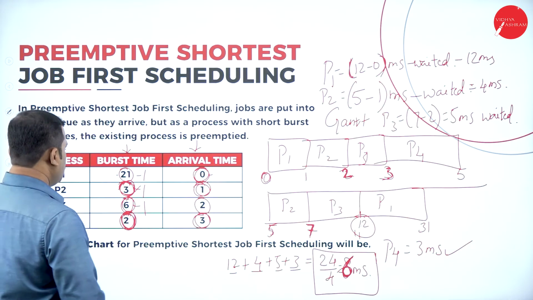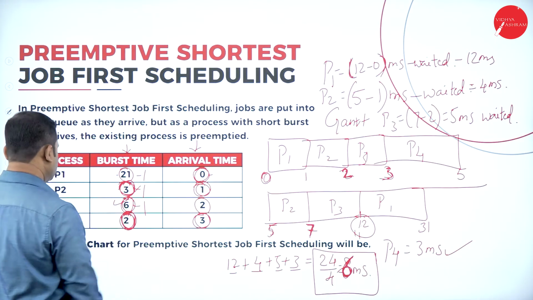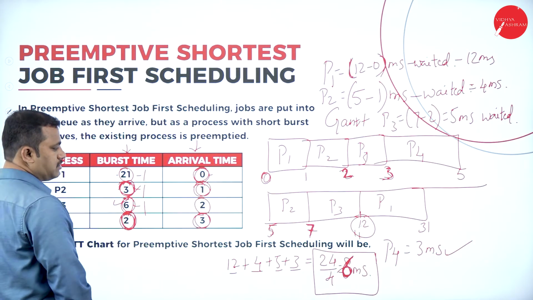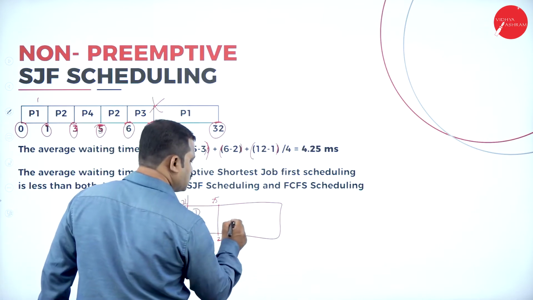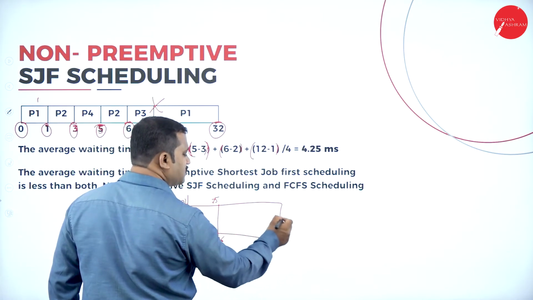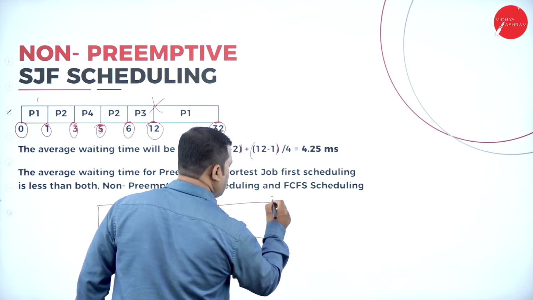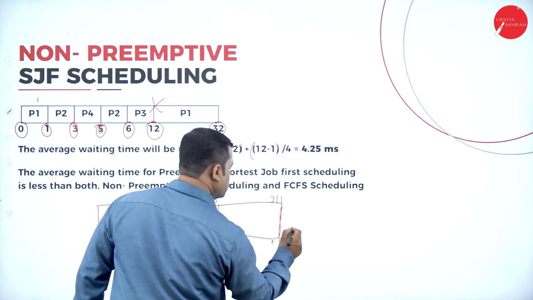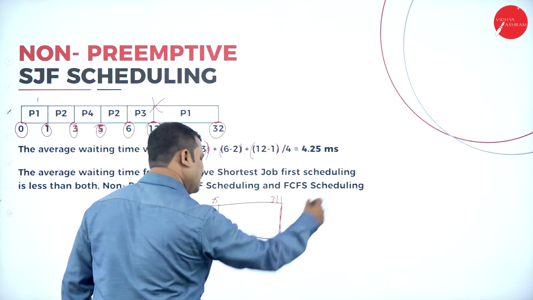How much time is needed for this? P3 requires 6 milliseconds. So, 26, 27, 28, 29, 30, 31 is completely taken by P3. So, 32 begins next, but there is no other process to begin after this.